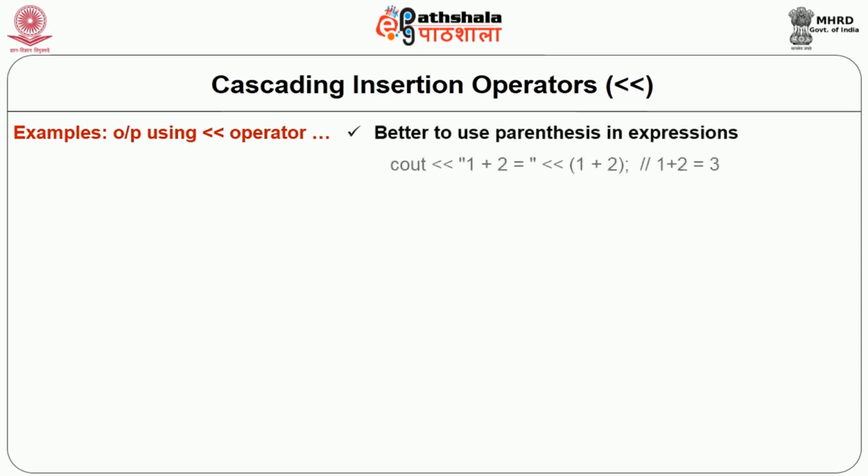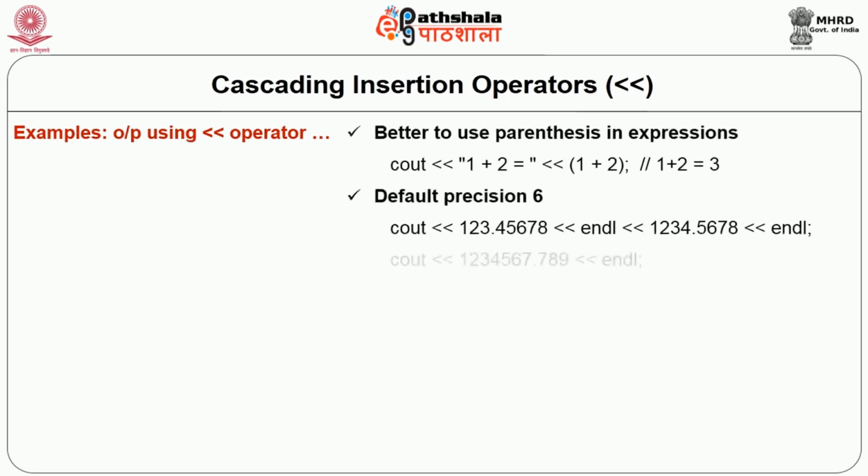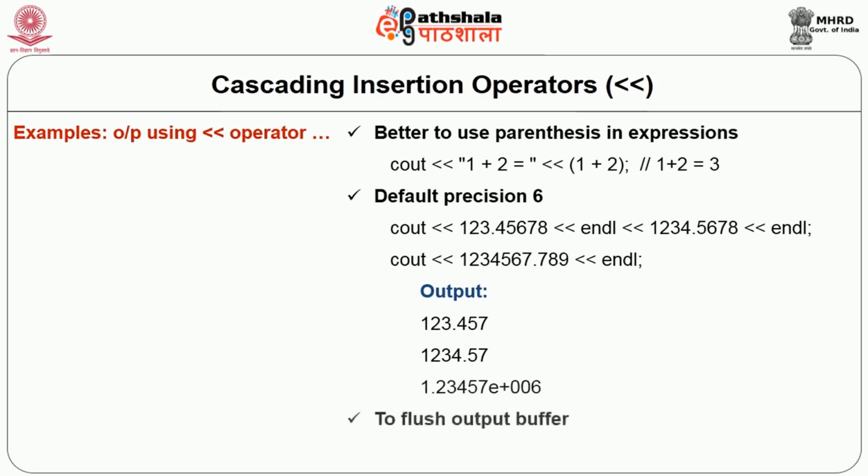Whenever we are using expressions, it is better we should use the parenthesis. For example, cout << "1 + 2 = " << (1 + 2) with the parenthesis. If we do not use the parenthesis, then this statement will be cout << "1 + 2 = " << 1 + 2. So << 1 and then + 2 will generate the syntax error.